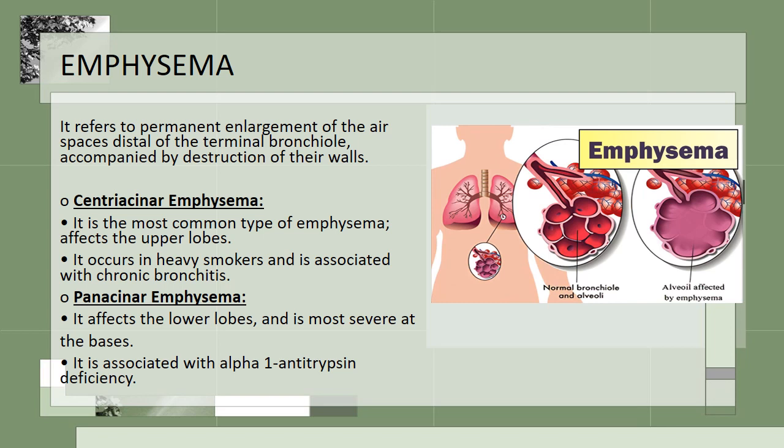So emphysema is the permanent enlargement of the air spaces distal to the terminal bronchioles, accompanied by destruction of their walls. You can see in the picture the alveoli affected by emphysema are dilated, and there are two types of emphysema, centriacinar and panacinar. Centriacinar affects the upper lobe, however panacinar involves the lower lobe and is most severe at the bases of the lung. Centriacinar is the most common type of emphysema. It affects heavy smokers and is associated with chronic bronchitis. However, panacinar is associated with alpha-1 antitrypsin deficiency.